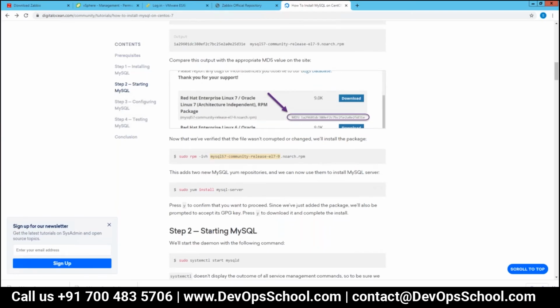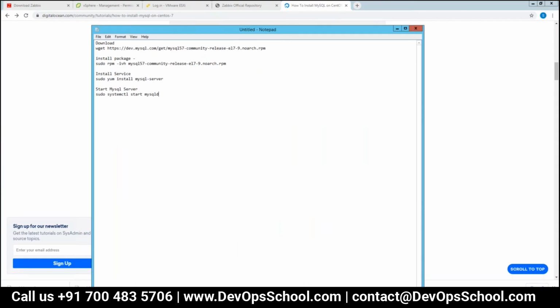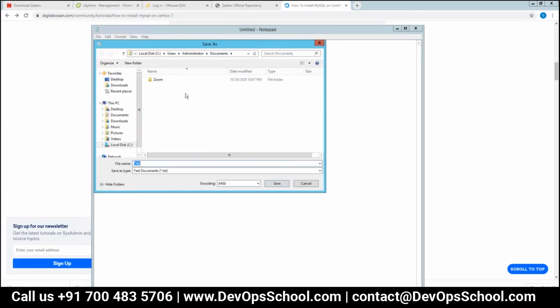So this is the installation of MySQL. Just follow these 4 steps and the database will be installed on the machine.